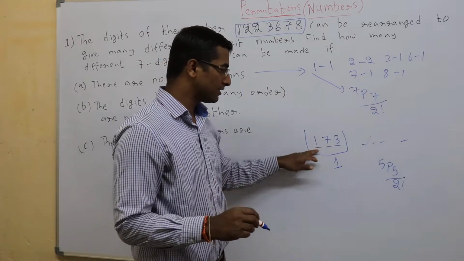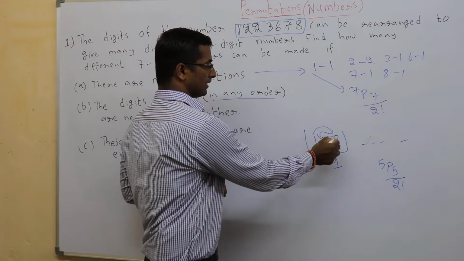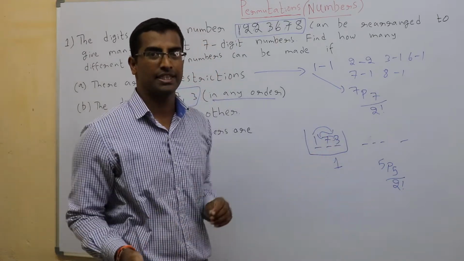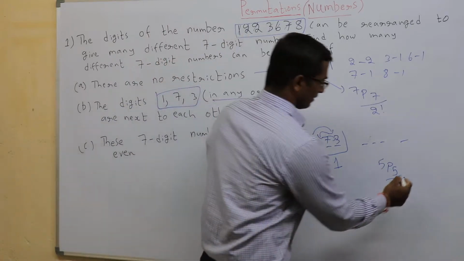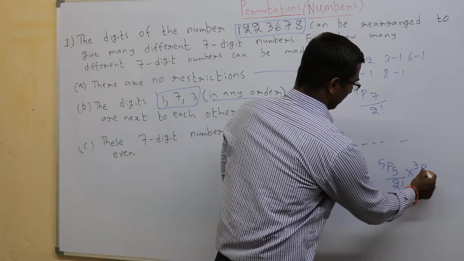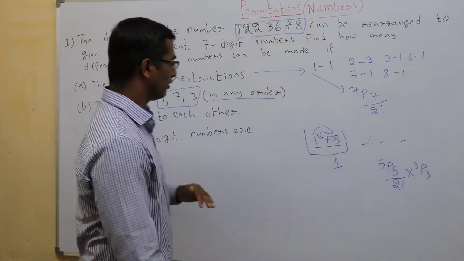Now if I consider inside, in any order he told, that means these 3 numbers can also shuffle within themselves. 3 numbers can be rearranged in 3p3 ways. So this is the answer. Now next one.